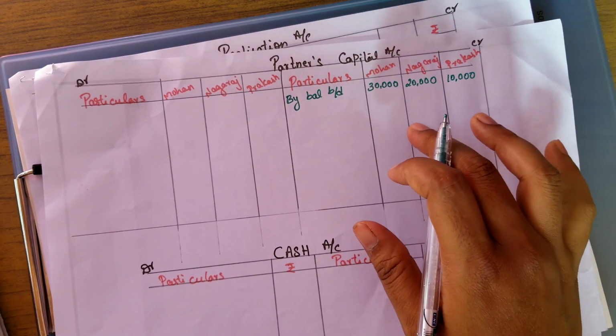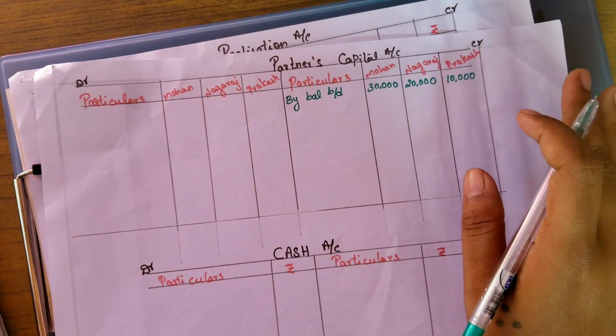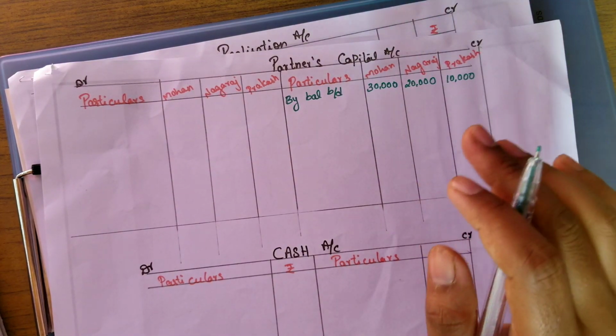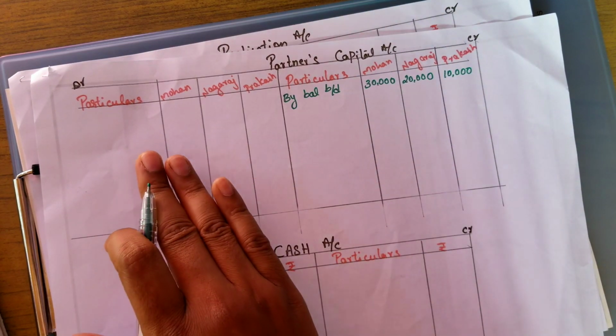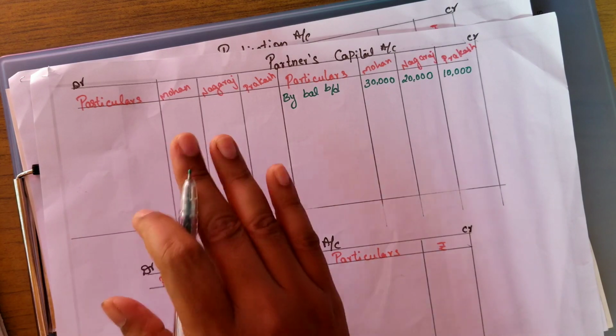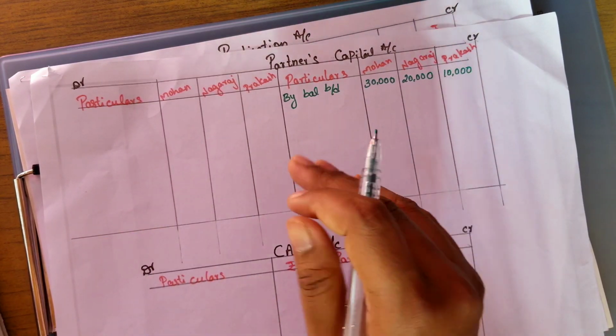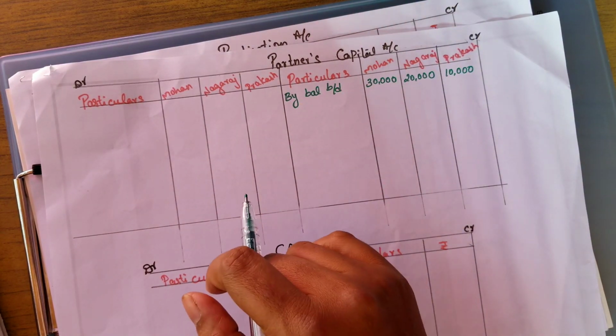This balance will be given in the balance sheet as the capital. Always remember, when you are writing partners capital account, only the incomes will be credited and expenses will be debited. Always, in the exam also, when you are confused whether this comes in debit side or credit side, you will get confused with that.